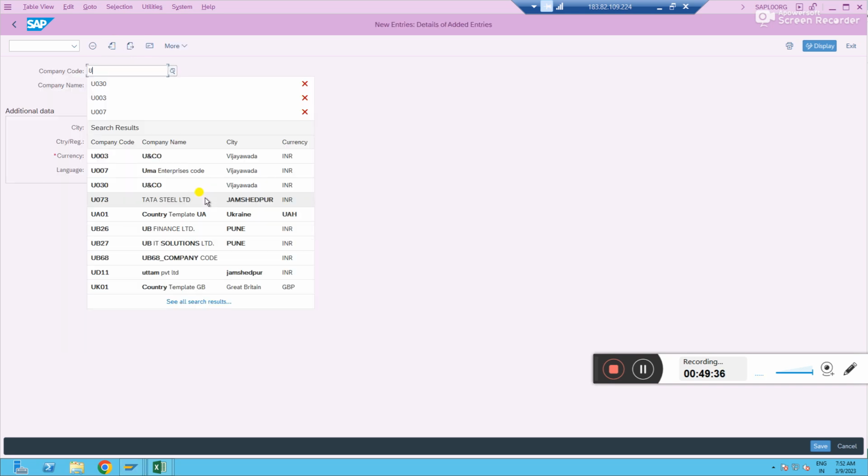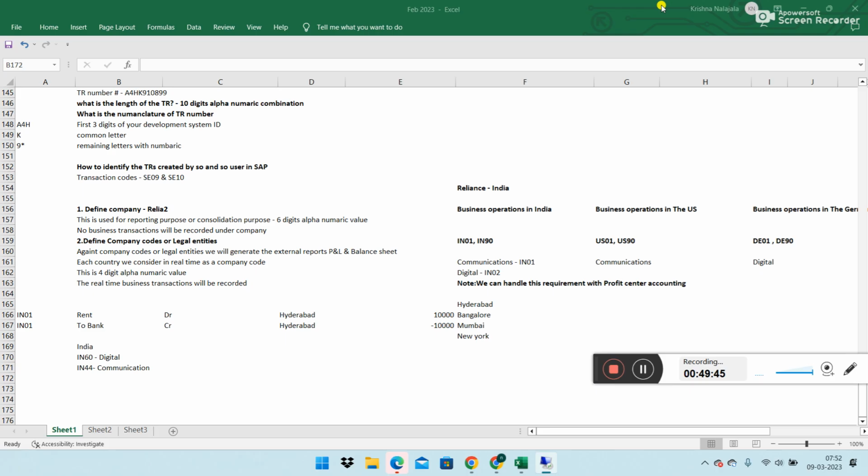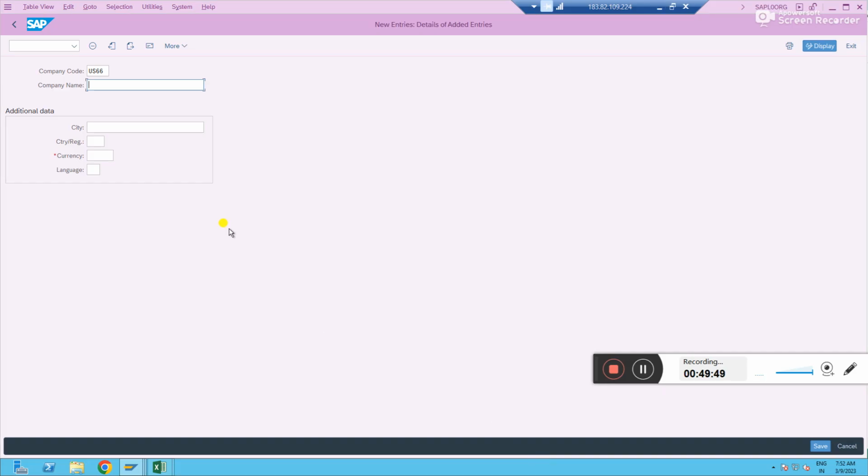So US 66. In our US, as per our requirement document, the business is only communications. Reliance US Communications, something you put.